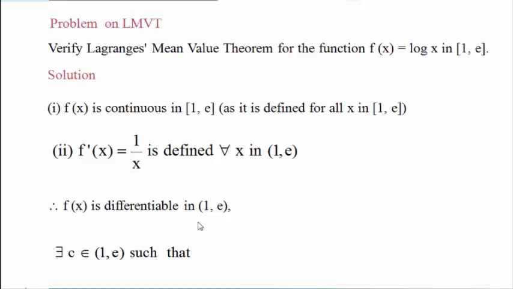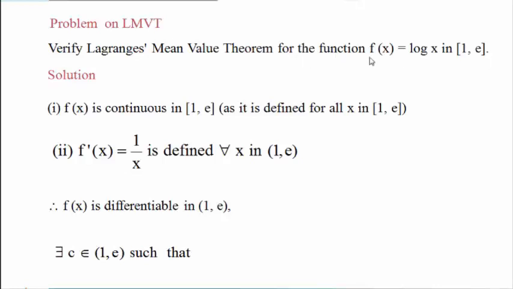Next problem. Again, verify the Lagrange mean value theorem for the function. We are given a new function here, log x, and a new interval, 1 comma e. We already know e is an irrational number and its value is like 2.71, something like that.